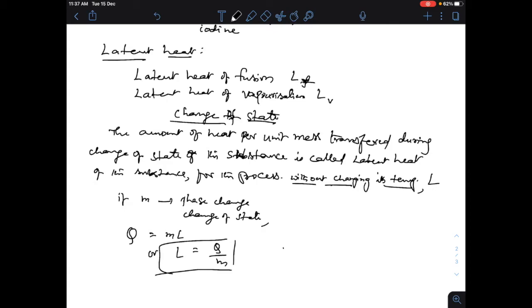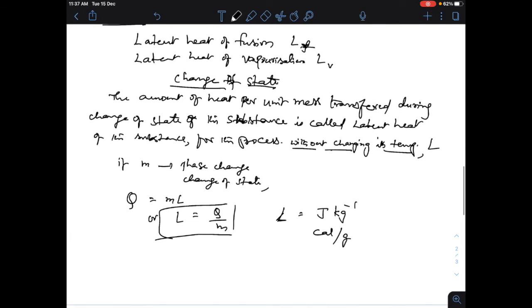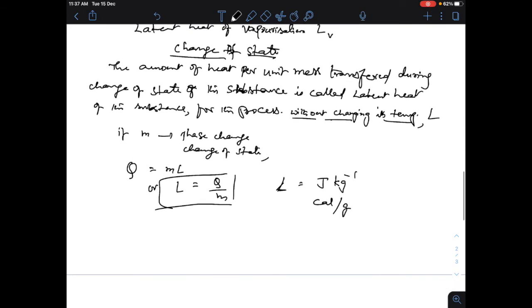L is a latent heat, it is a characteristic of the substance, and the units are joule per kg, J for Q, that is heat, and kg inverse for mass. In CGS units, you will write that as calorie per gram. So L depends on pressure.